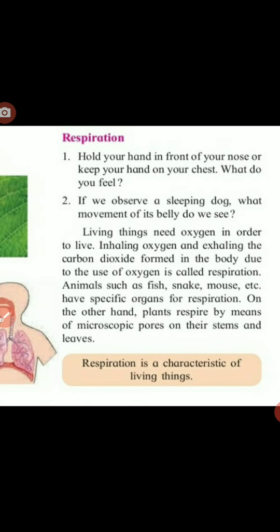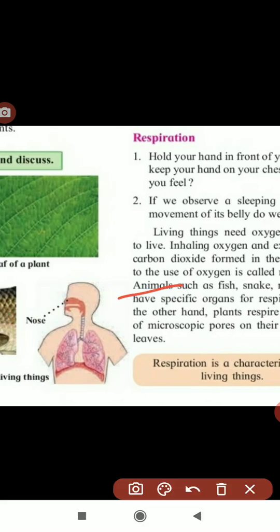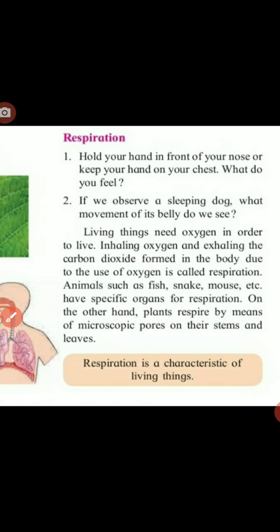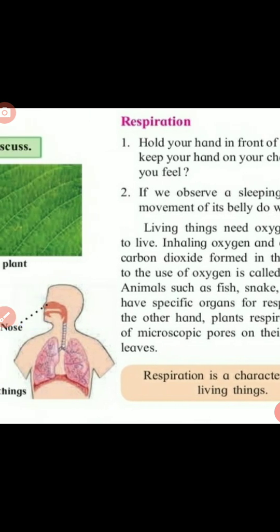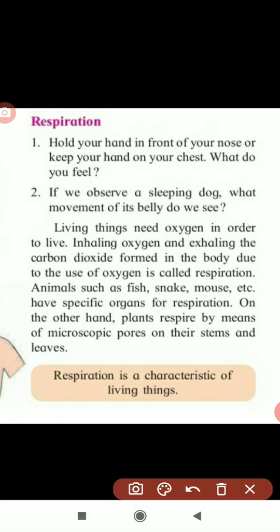So while respiring we need oxygen, means inhaling of oxygen is there, and exhaling of carbon dioxide.